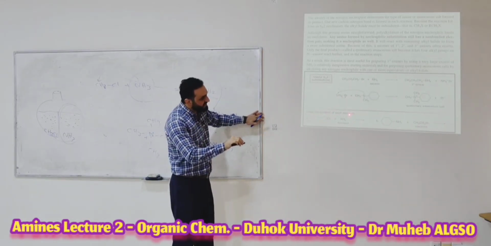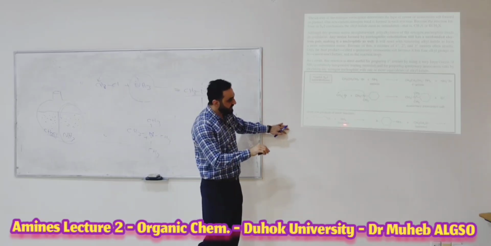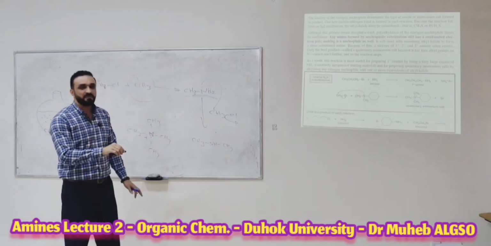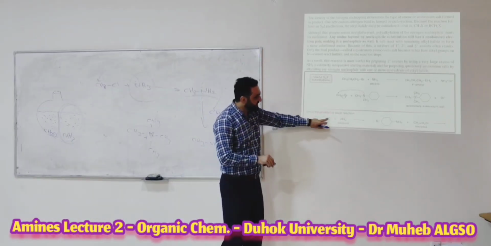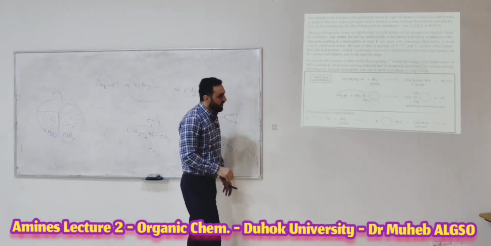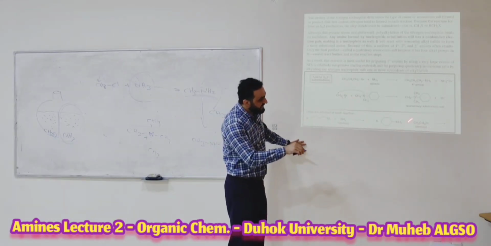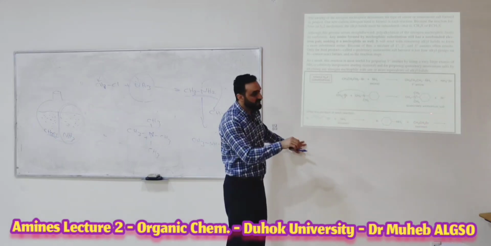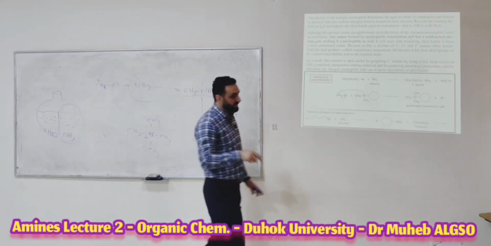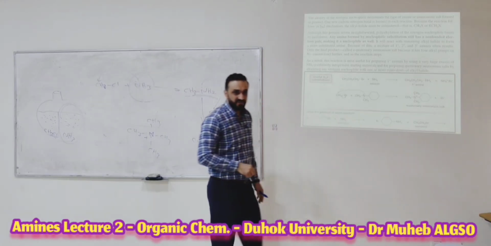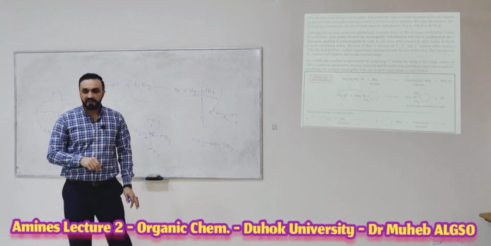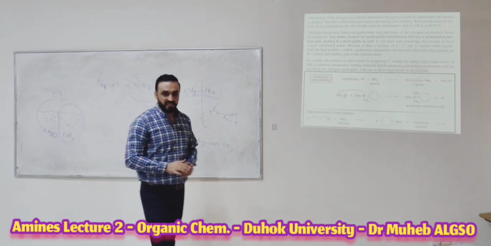Draw the product of each reaction. Look at this reaction. It says excess, so the main product will be the primary amine. Just remove the Cl and put NH2. This is the answer. Look here: excess alkyl halide. That means the main product here is the quaternary ammonium salt. Be careful. It will be the quaternary ammonium salt, the main product. You have to be careful when you write the product. Is it clear?